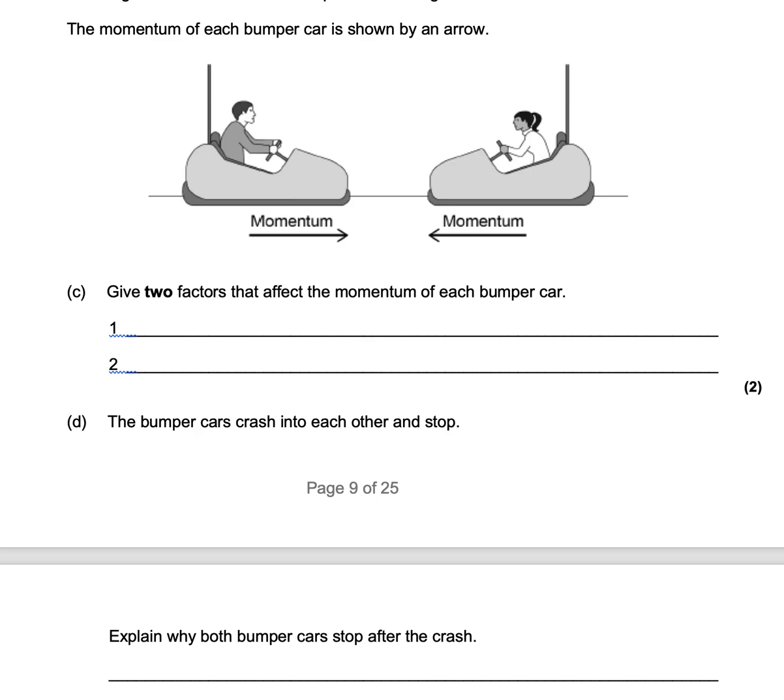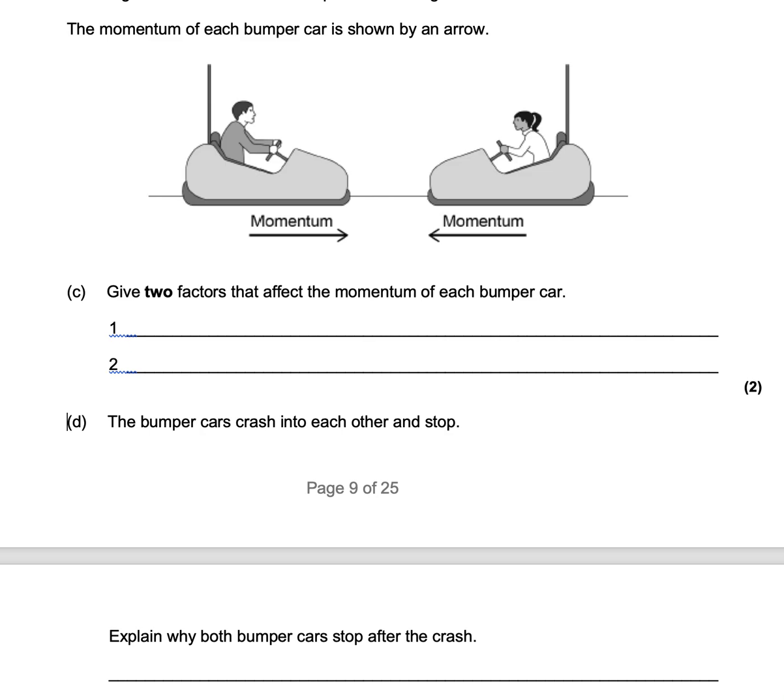So we have to think about what conservation of momentum means. The total momentum is the same before and after the collision. So after the collision, they've both stopped, so that means the total momentum is 0. Because of conservation of momentum, and you will get a mark for that phrase, conservation of momentum, that means that the total momentum of the bumper cars had to be 0 before the collision.